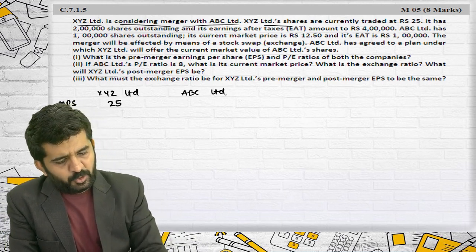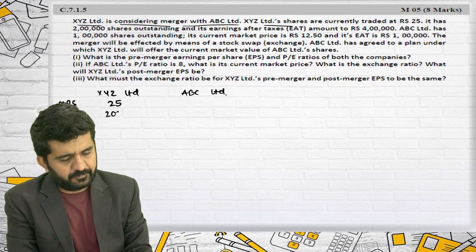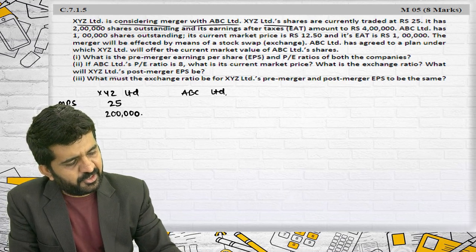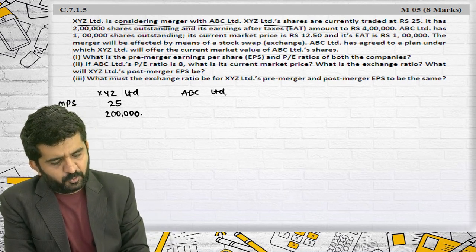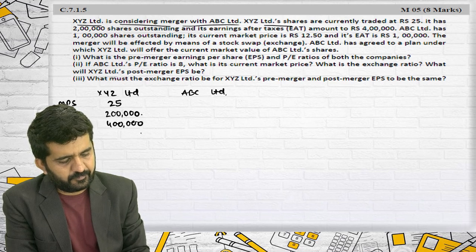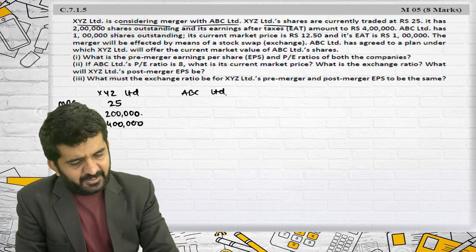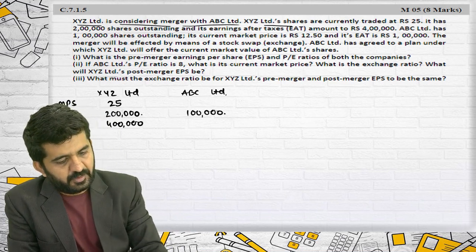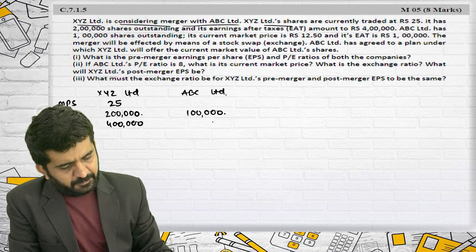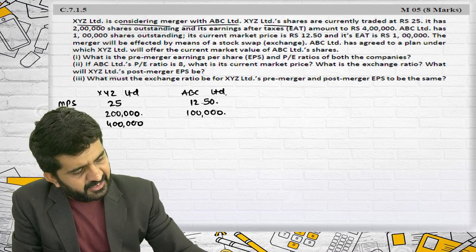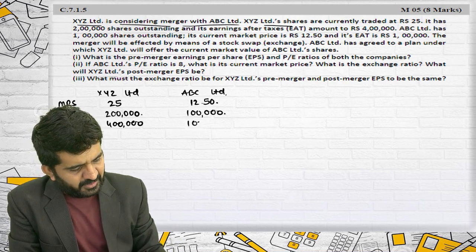It has 2 lakh shares outstanding, and its earning after tax amounts to 4 lakhs. ABC Limited has 1 lakh shares outstanding. Its current market price is 12.5 and its earning after tax is rupees 1 lakh.